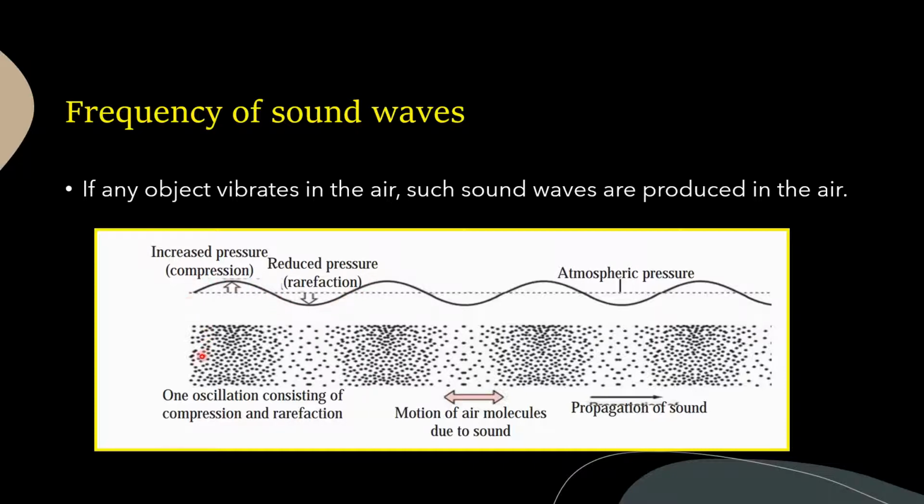So instead of making a diagram and representing the molecules, how they are compressed and how they reduce in pressure, we can easily denote them in the form of waves. The upward curve denotes a compression and the downward curve denotes a rarefaction. Using this, come, let us learn about the frequency of sound waves.